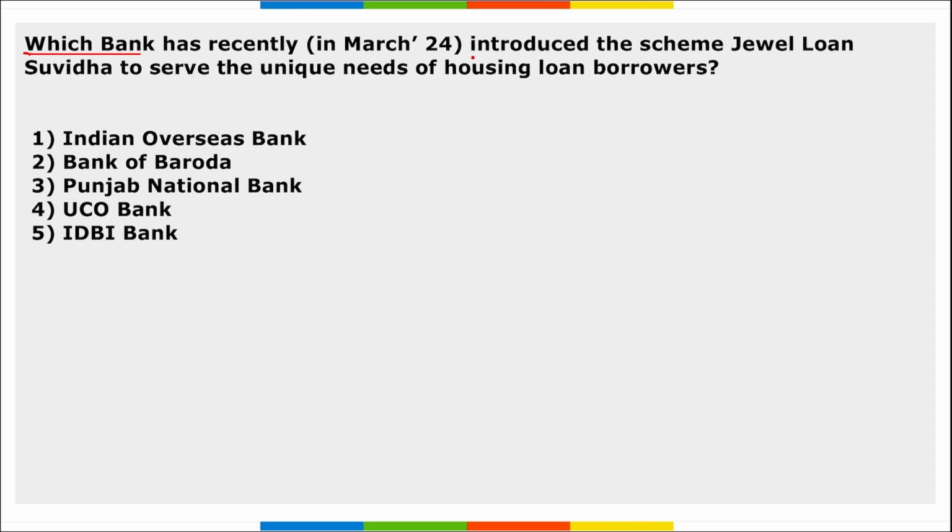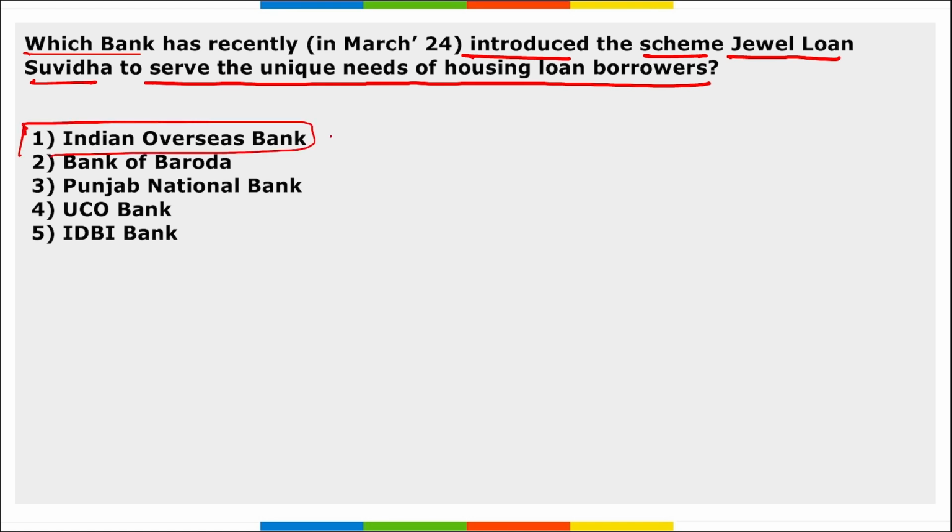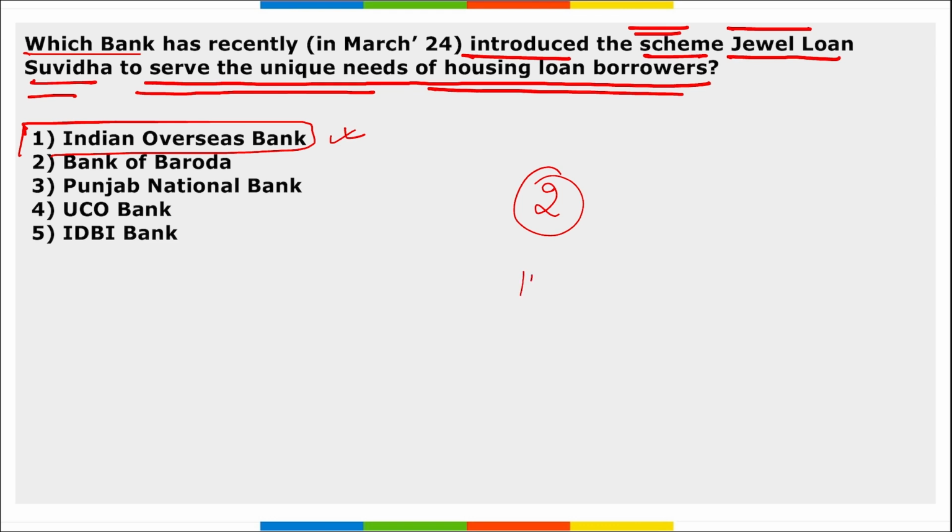Moving on, which bank has recently introduced the scheme Jewel Loan Suvidha to serve the unique needs of housing loan borrowers? It is Indian Overseas Bank, right? So Indian Overseas Bank has introduced the scheme Jewel Loan Suvidha to serve the unique needs of the housing loan borrowers. So they have launched 2 products. Which are these products launched by Indian Overseas Bank? One is your IOB Gold Powered Loan, and second is your Jewel Loan Suvidha, right? Take a note of this.